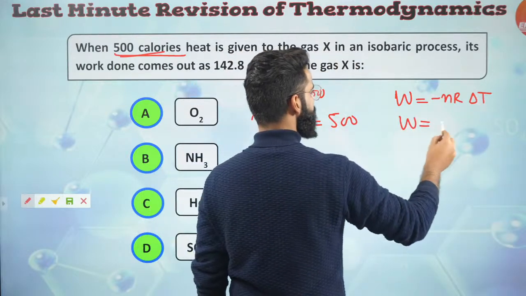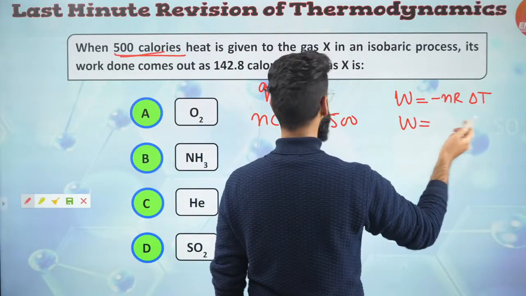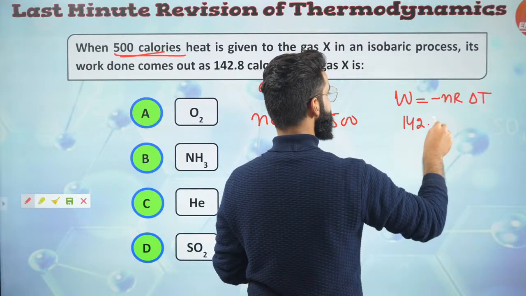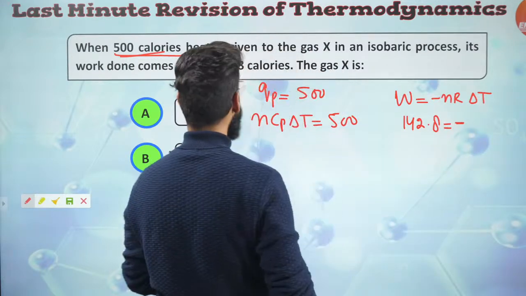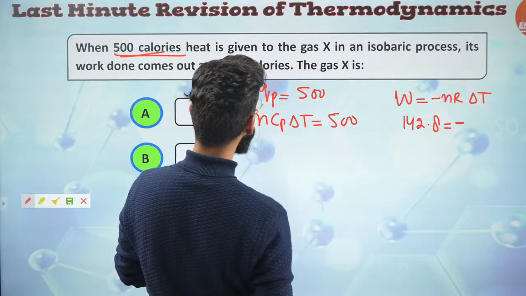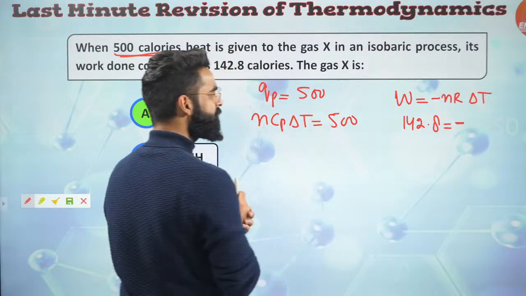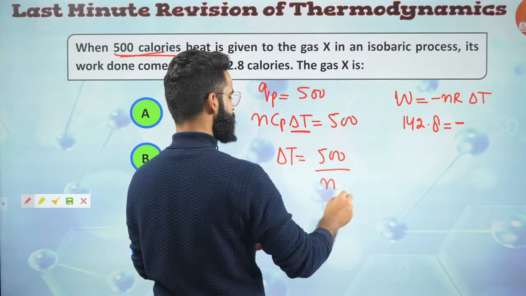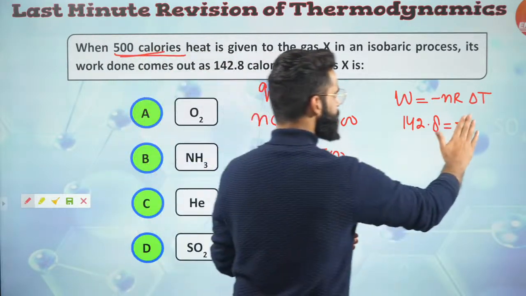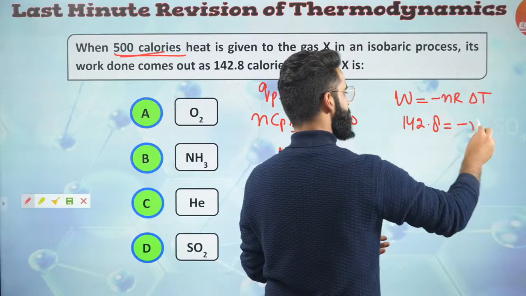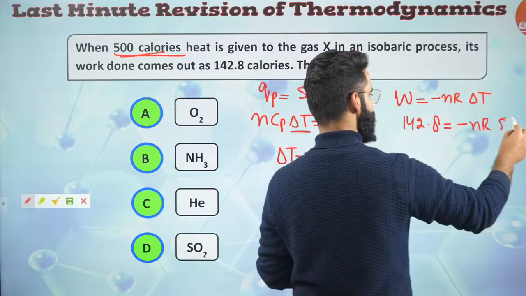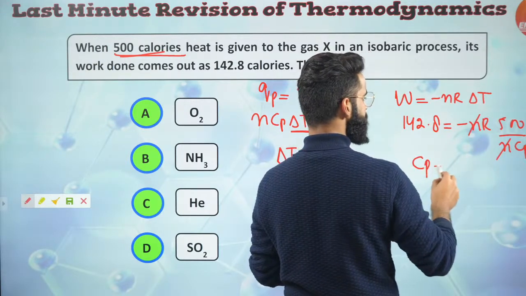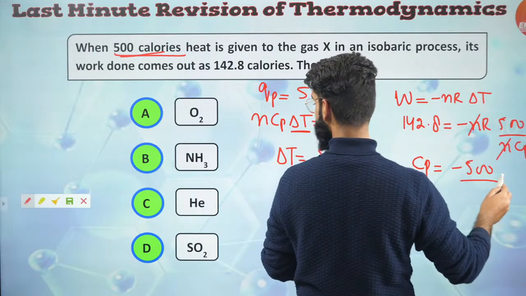So W is going to be simply, or you can write it like this. W value is given to us as 142.8 calories, equal to minus N. N value, is it given? No, N value is not given. So what I can do right here is I can eliminate delta T from here. Can I say delta T is going to be 500 divided by NCP? So I can put the value of delta T in this equation. It's going to be minus NR delta T. Instead of delta T, I'm going to write 500 divided by NCP. Correct? Can I say N and N got cancelled? So I get the value of CP right here as minus 500 divided by what?